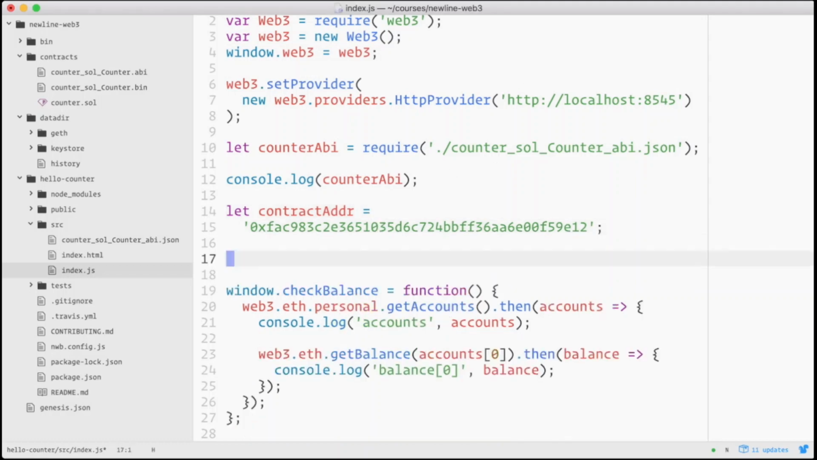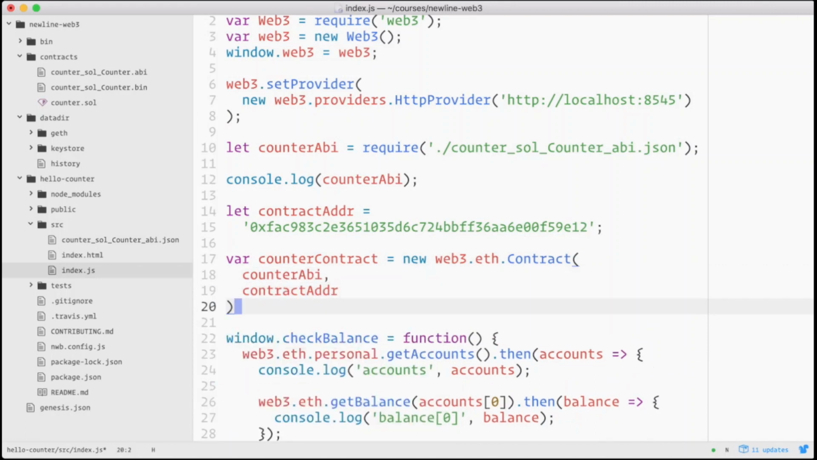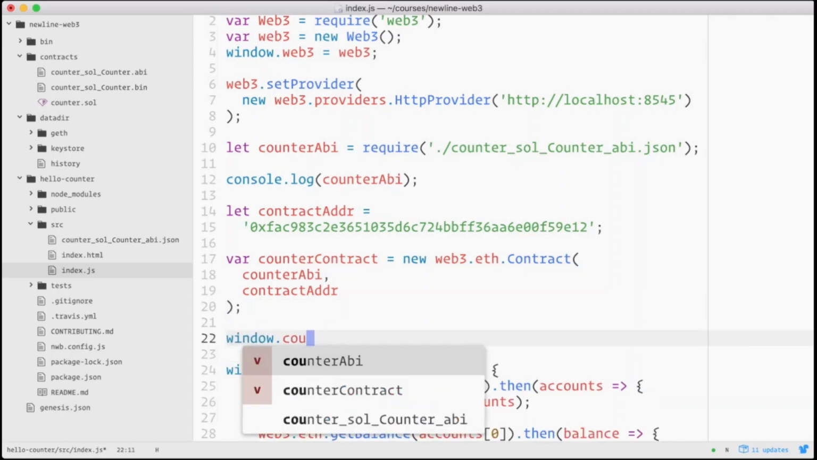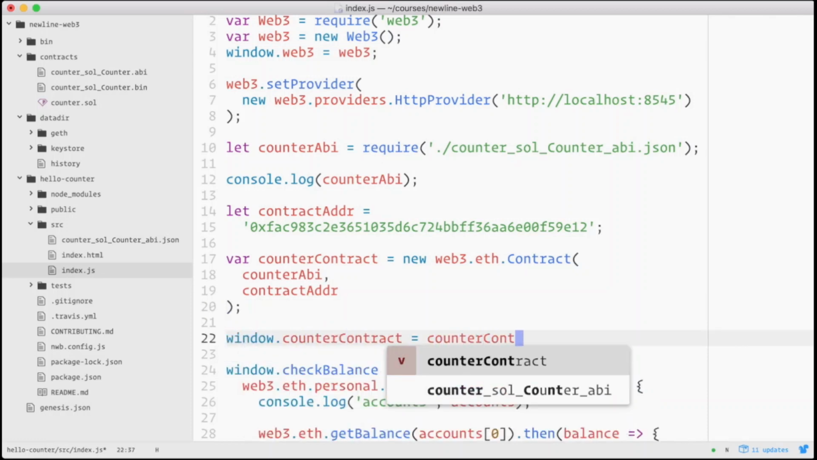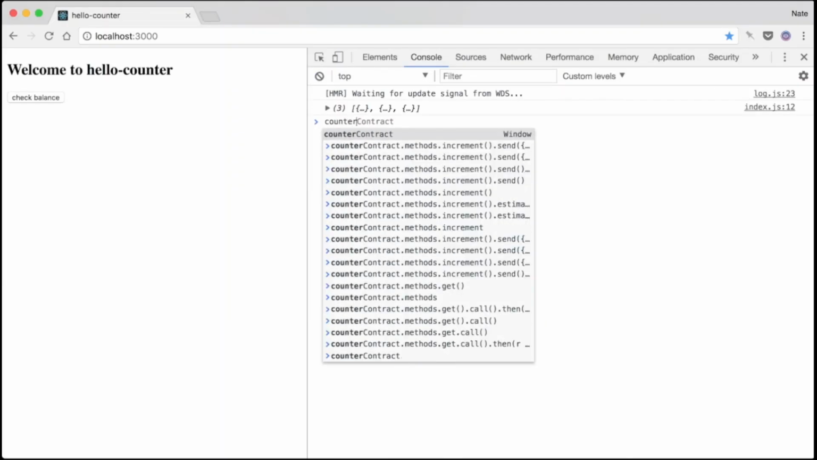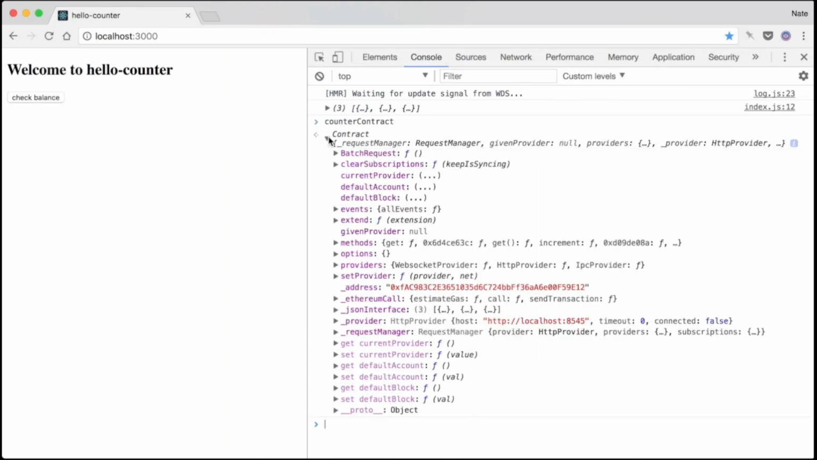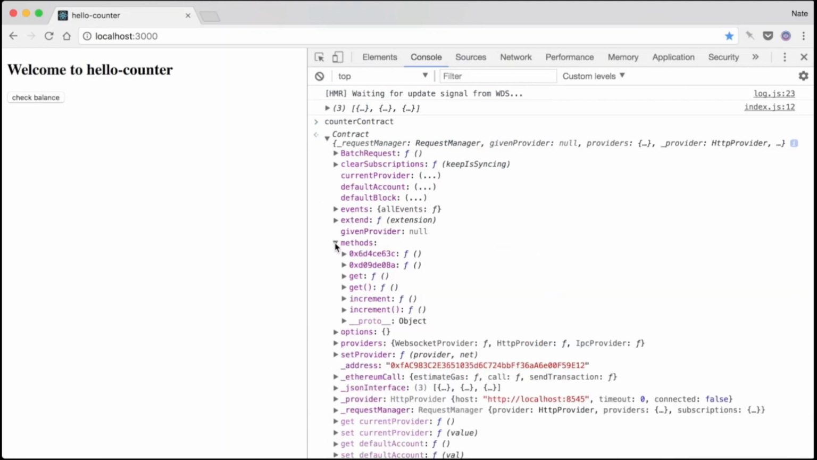So now that we have our ABI and our contract address, we can create a new contract object. We do that by saying var counterContract equals new web3.eth.Contract. We pass the two arguments, counterABI and contractAddress. Let's assign this to window so that we can inspect it in our console. So looking at counterContract, notice that the functions that we want to call are in methods on this object. In order to get the value of our counter, we have counterContract.methods.get.